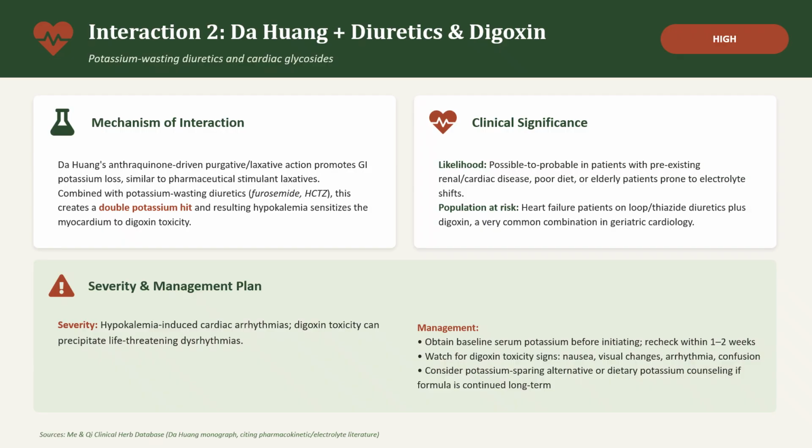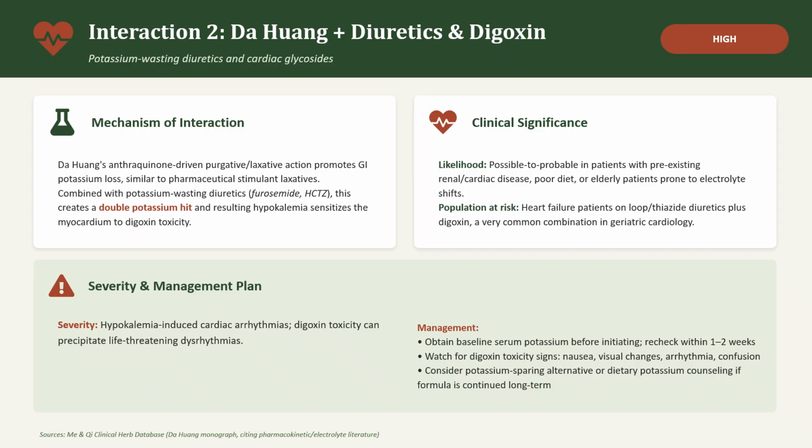digoxin toxicity. The clinical significance, the likelihood: possible to probable in patients with pre-existing renal or cardiac disease, poor diet, or elderly patients prone to electrolyte shifts. The population at risk are heart failure patients on a loop or thiazide diuretic plus digoxin, a very common combination in geriatric cardiology. Severity: hypokalemia-induced cardiac arrhythmias, and digoxin toxicity can precipitate life-threatening dysrhythmias.